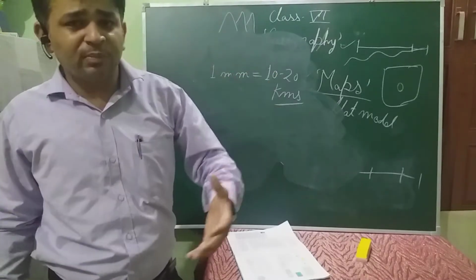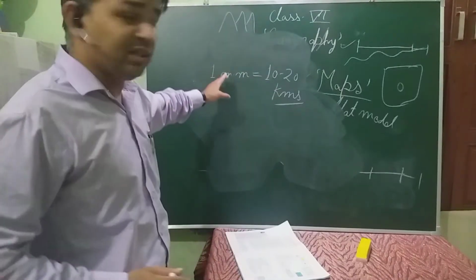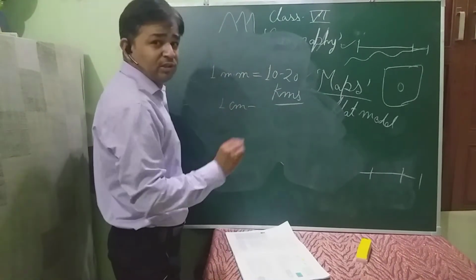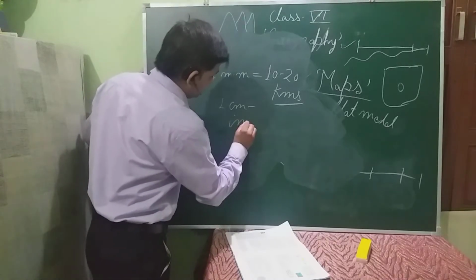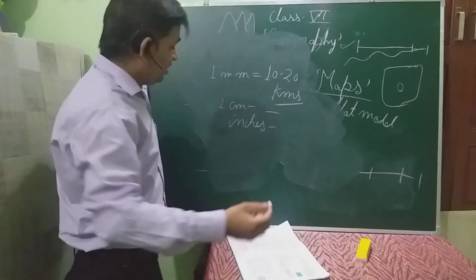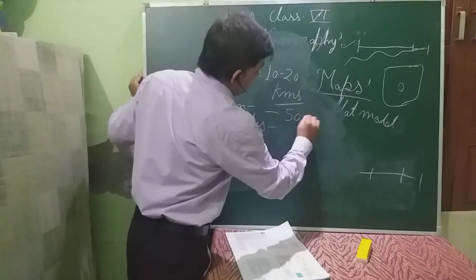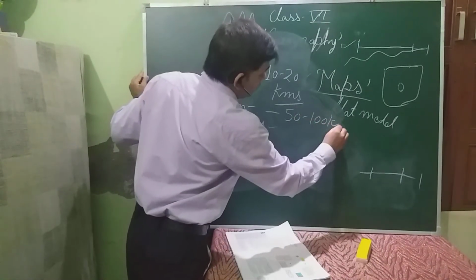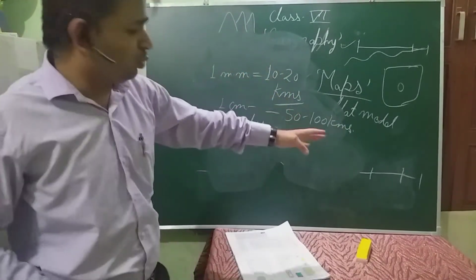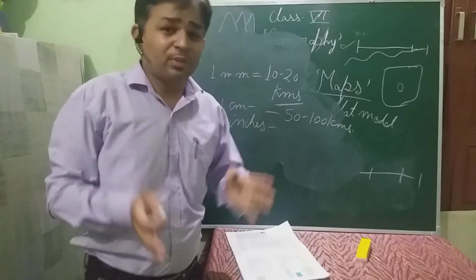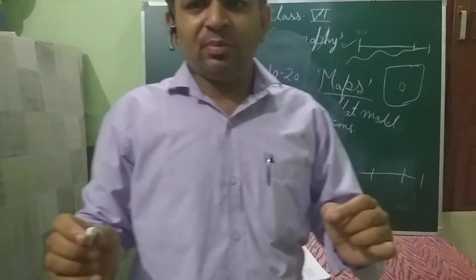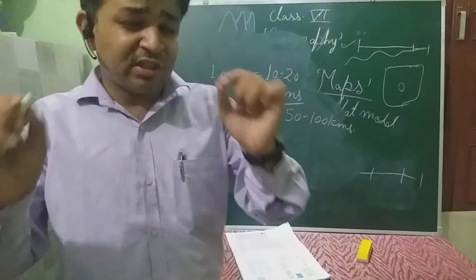If we go for a bigger size map, this scale can increase. It can go from millimeter to centimeter, maybe inches. And this kilometer may again increase up to 50 to 100 kilometers if we are covering a world map. So these are the scales used. The scales give the exact measurement between two places. There are some techniques by which we can find the exact distance.